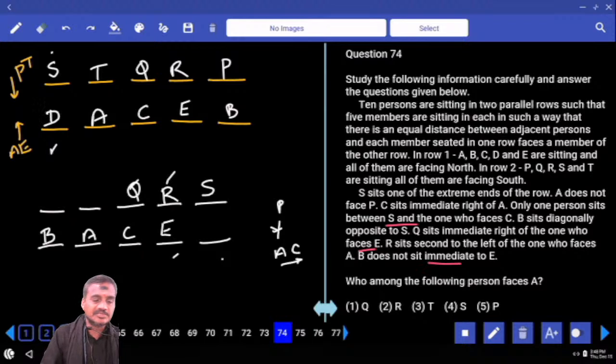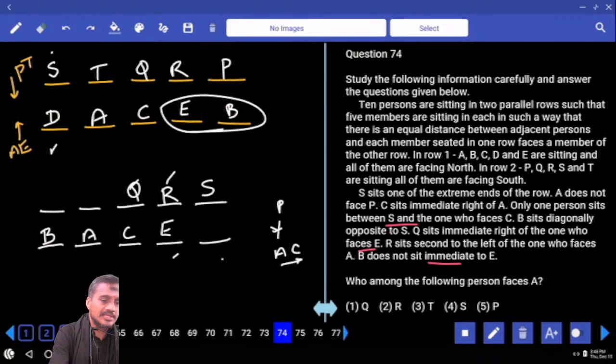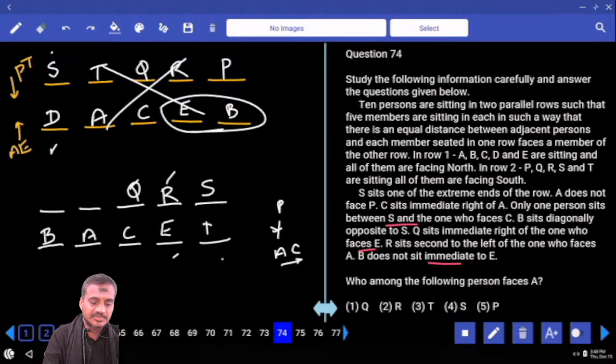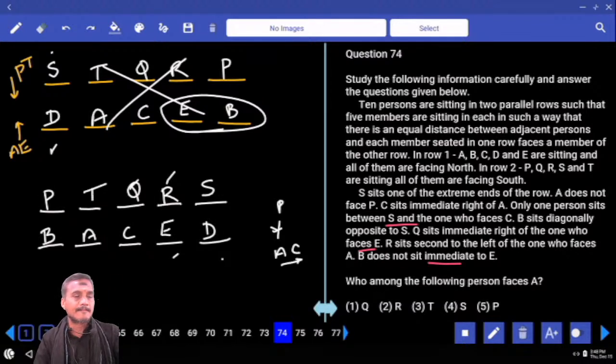B does not sit immediate to E. Now in this case, B and E are adjacent to each other, hence this case is ruled out. We are left with the second case. Now who is the person here? D is here. A cannot be opposite to P, so P is here. And the person left out, T, is here.